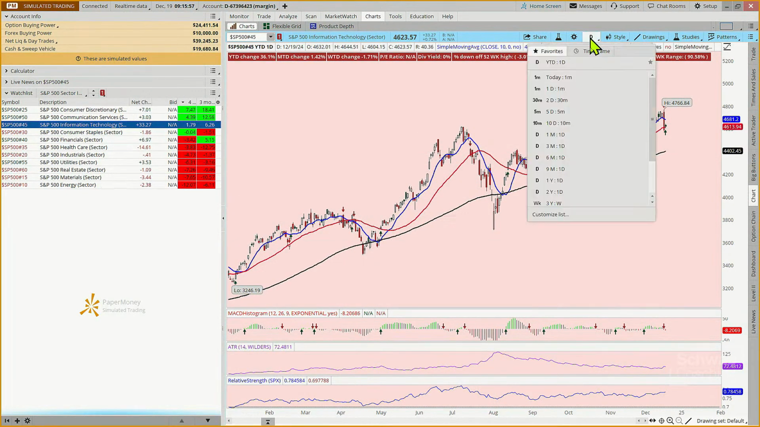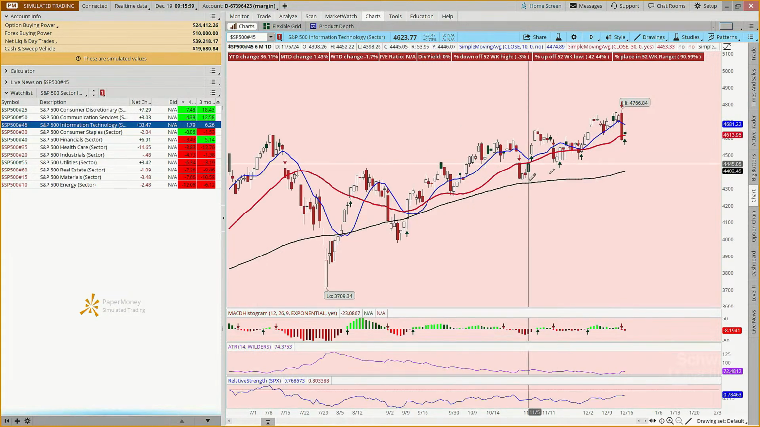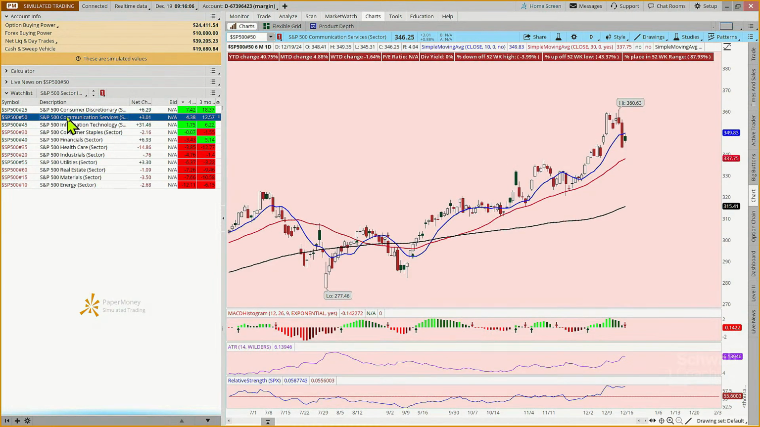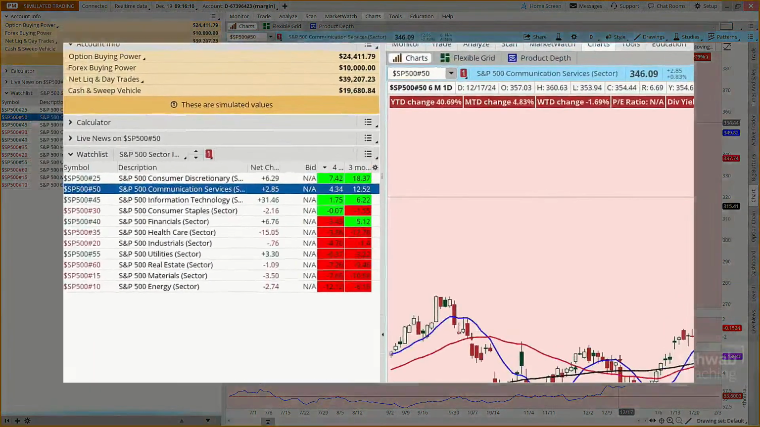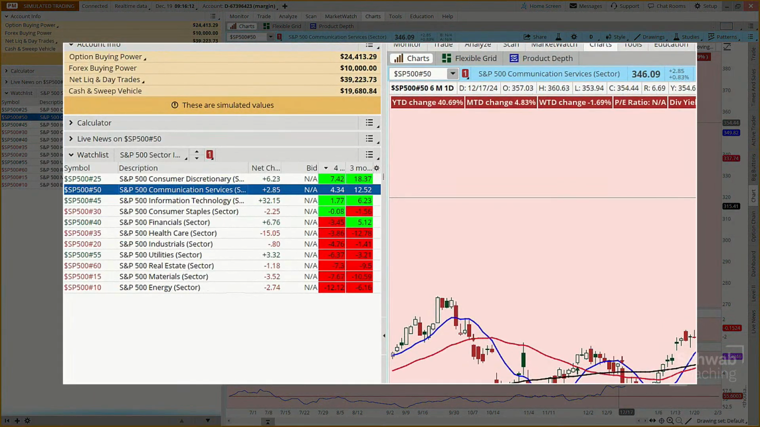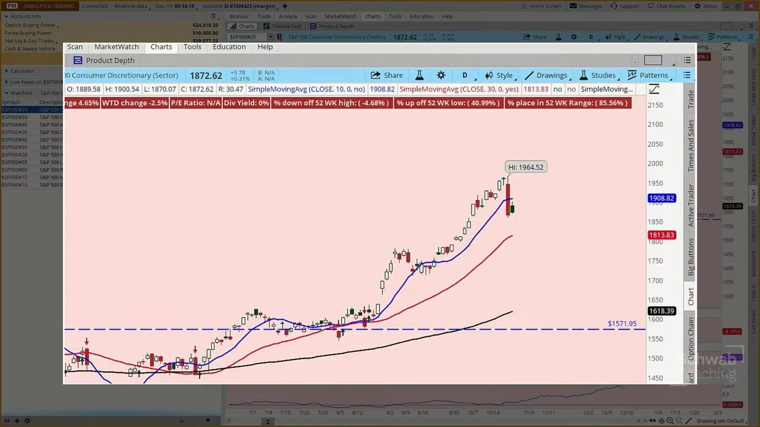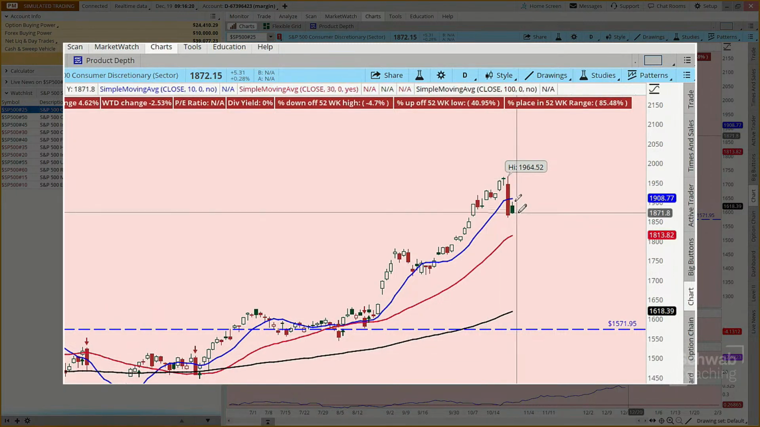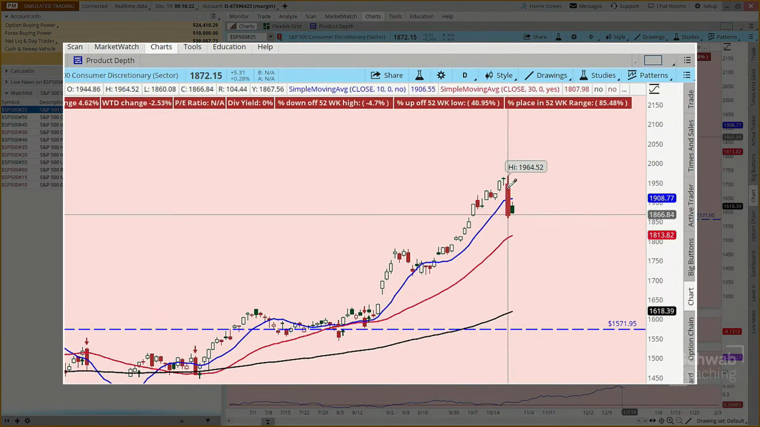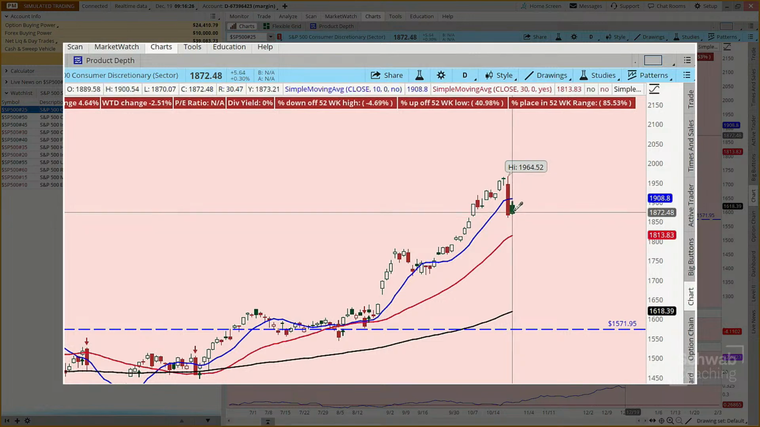But if we look at technology, it's close to its all-time highs. Let me go to a shorter time frame. It fell like the rest of the market yesterday, and then we have this Harami pattern. Communication services, are you seeing a trend here? It hit a new intraday high earlier this week, and a Harami pattern today. Consumer discretionary hit a new all-time high yesterday before it got its knickers in a twist, and then a Harami pattern today.